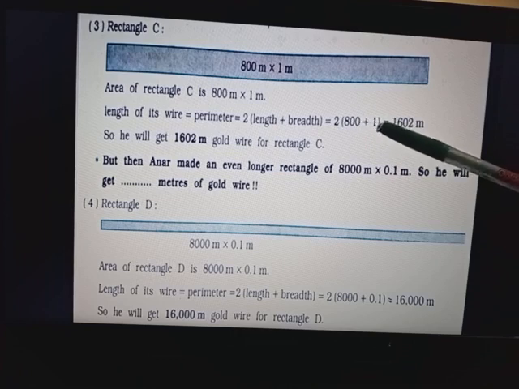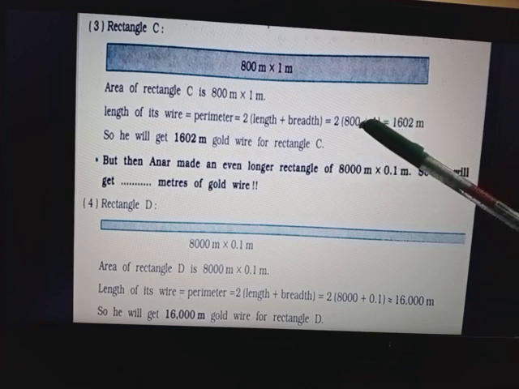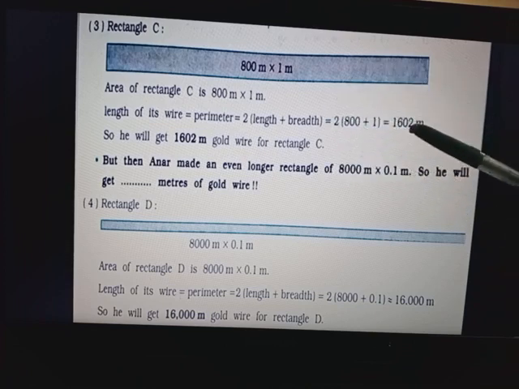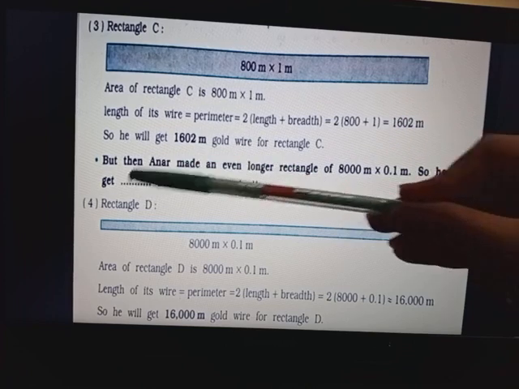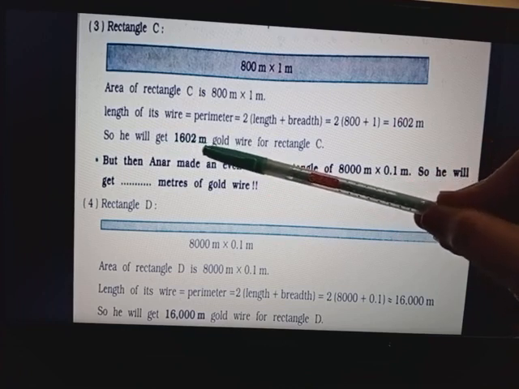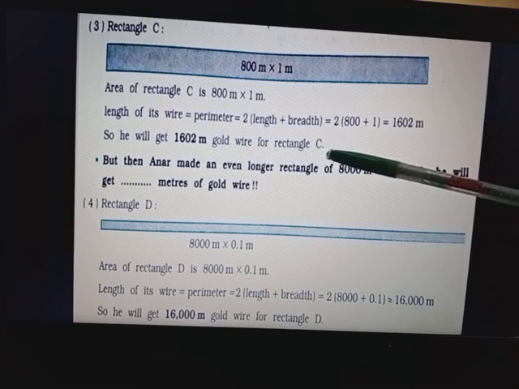So 800 plus 1 will be 801, and when we open our bracket it will be multiplied with 2. So 801 multiplied by 2, you will get your answer 1602. So he will get 1602 meter of gold wire for rectangle C.